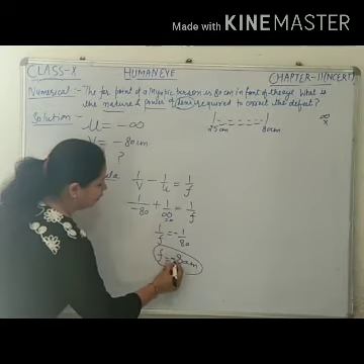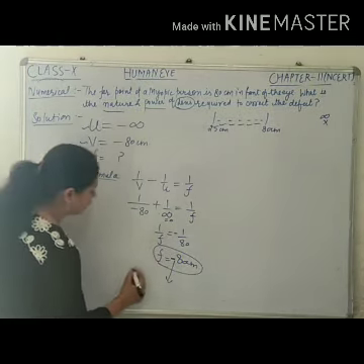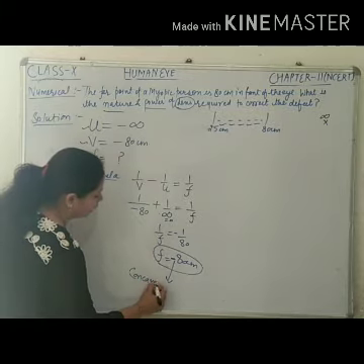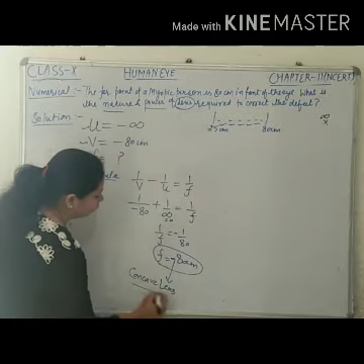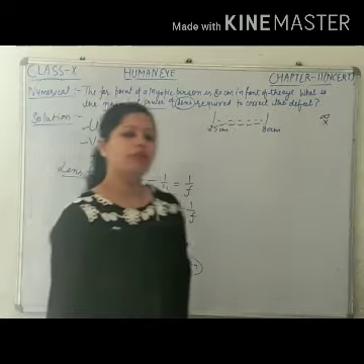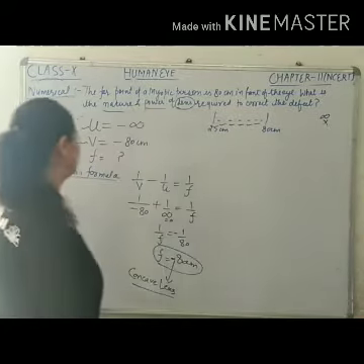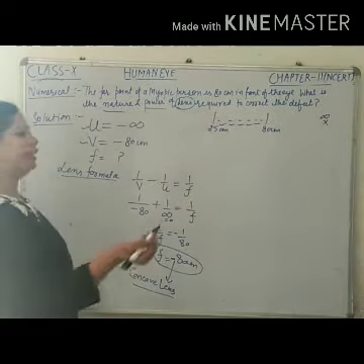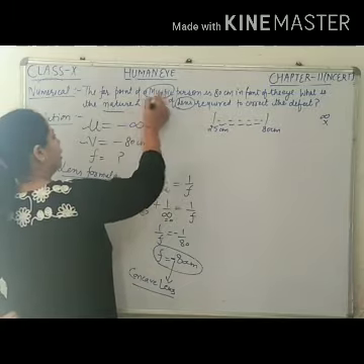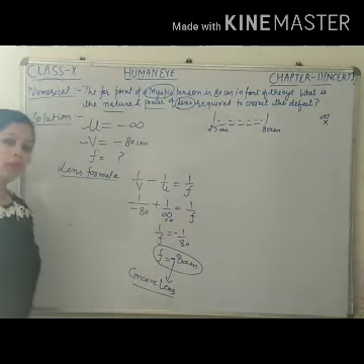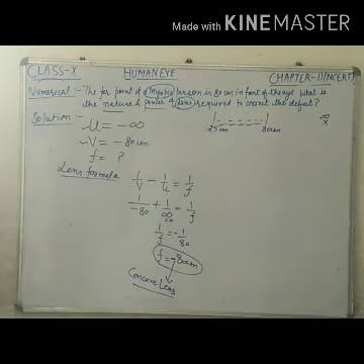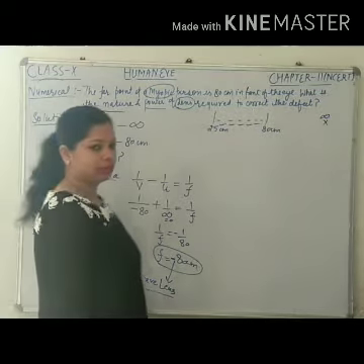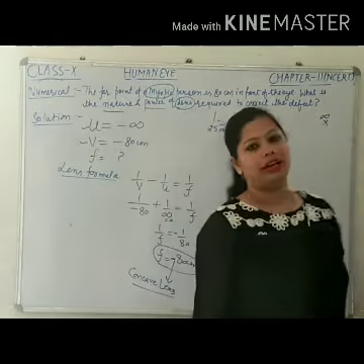As it is negative, negative means that it is a concave lens, because I have told you that the focal length of a concave lens is always negative. But it must be clear to you that myopia can be corrected by the use of concave lens of suitable focal length.